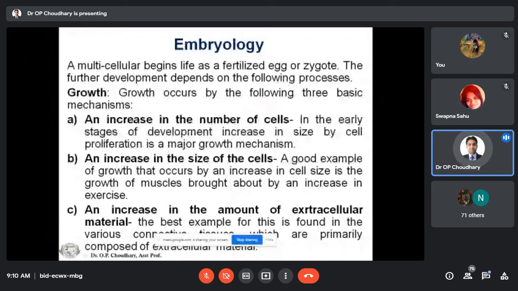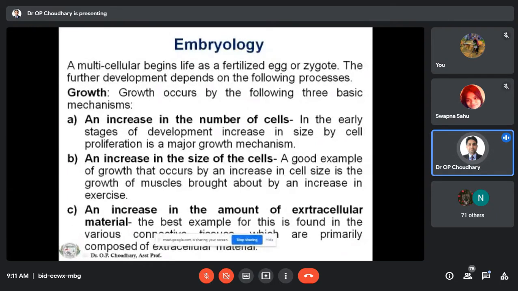The cell will grow and multiply, and there are several changes, because the unit of the body is the cell. The cell is the very smallest component of the body. Then there will be formation of various cells. There will be some changes in size and also an increase in the number of cells. So when fertilization occurs, there will be formation of one zygote.